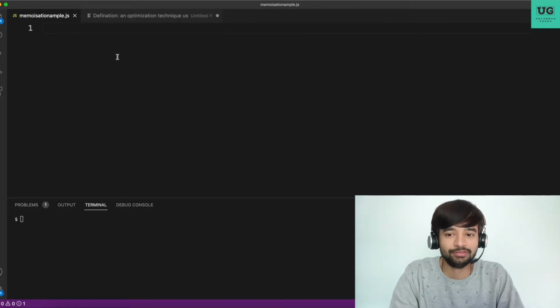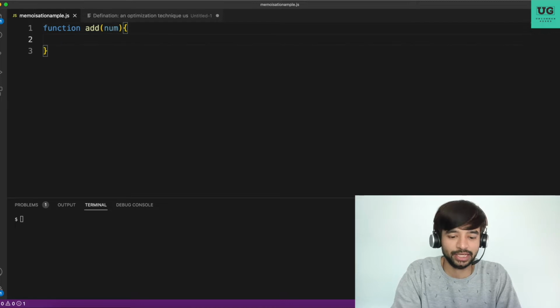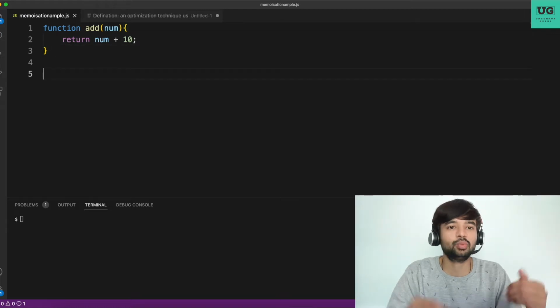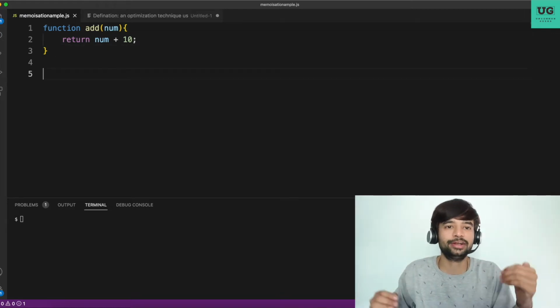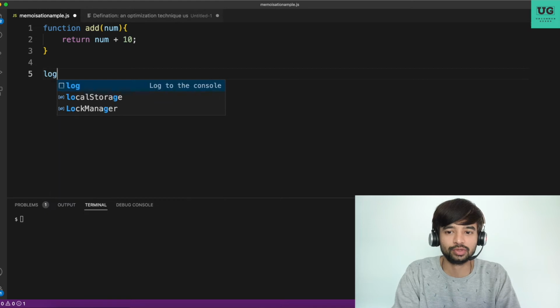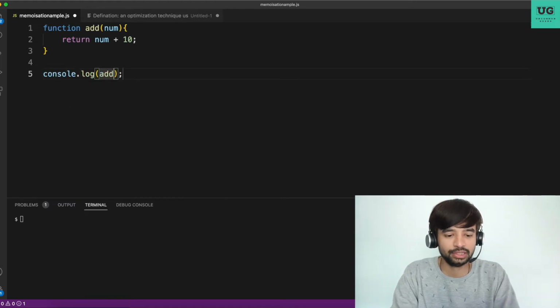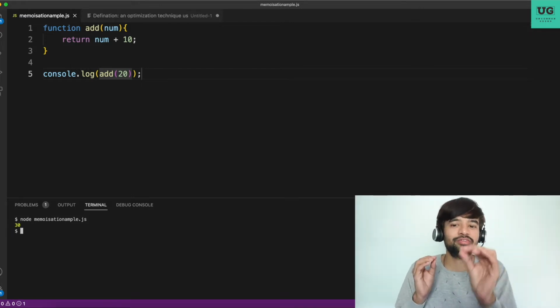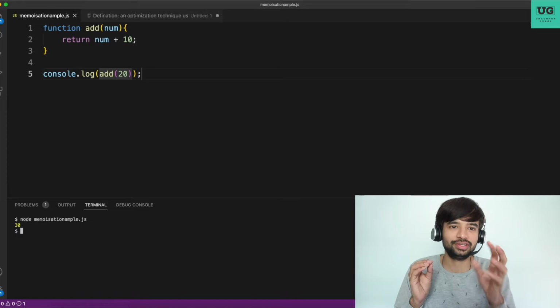Let's say I have a function add. It will take a number as an input, then it will return number plus 10. All it does is this: it will take one number as an input, add 10 to it and return the result. Let's invoke that. Log add 20. Let me run the code. Nothing supernatural happens. It's very straightforward. We added 20 to 10, which is 30, and it got returned.